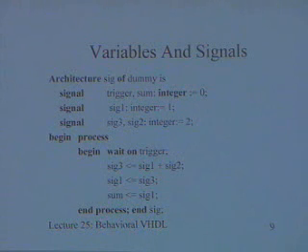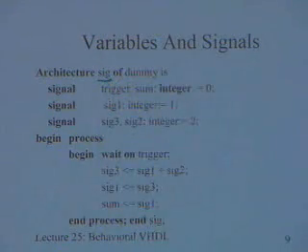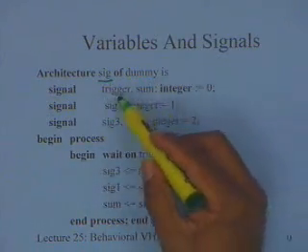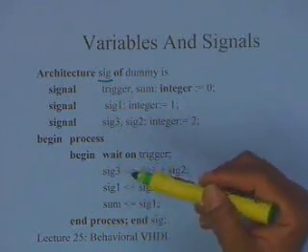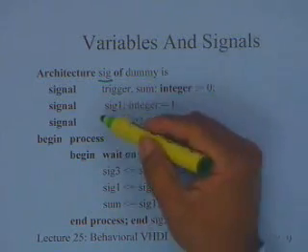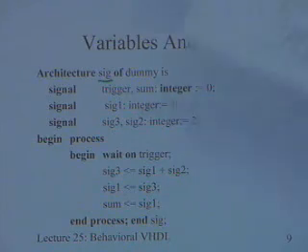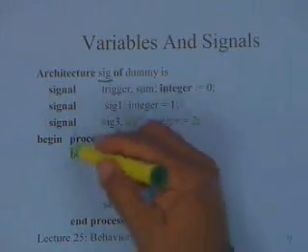Okay, now let's look at the signals part. Now I have another architecture defined, which is somewhat similar. Signal of dummy is, so now I have defined some signals. These signals were the same as what we had before, but now I have some additional signals, which are equivalent to the variables I had defined. But one major difference, you will see that variables were defined within the process, and signals have been defined outside the process.